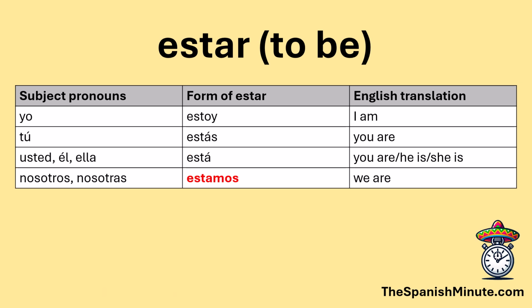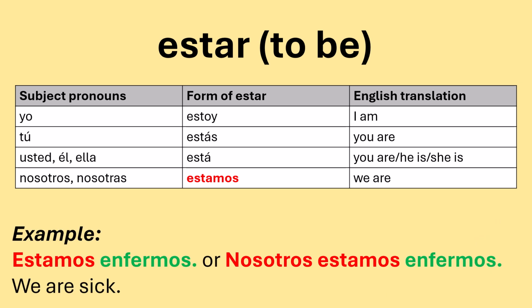The form that is associated with nosotros or nosotras is estamos. It translates as we are. Again, it's obvious that we're talking about nosotros with the form estamos, so we don't necessarily have to include the subject pronoun. We add it if we want to emphasize the person. Estamos enfermos. Nosotros estamos enfermos.